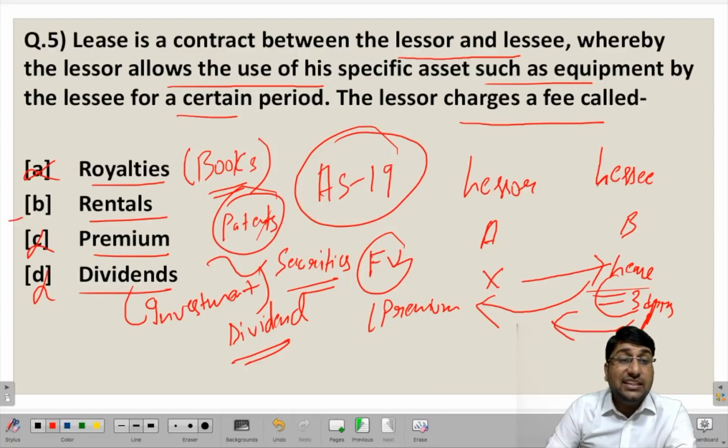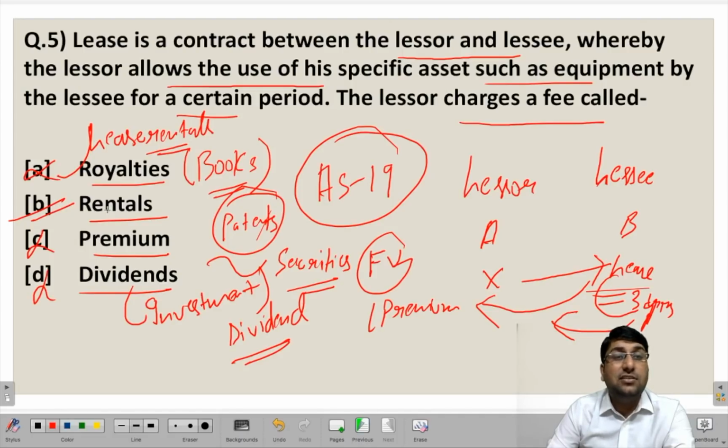So basically rentals, which is also known as lease rentals, is the amount that is paid by the lessee for using the services of this particular machine in our case, and hence lease rental is the correct answer for this question.